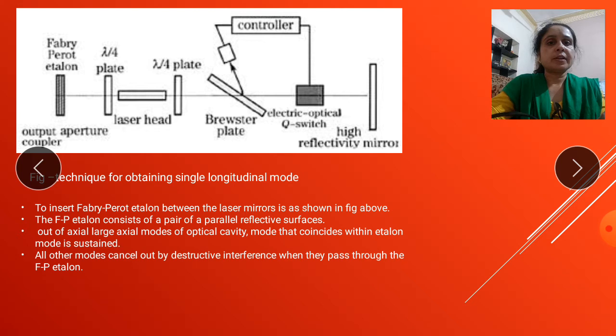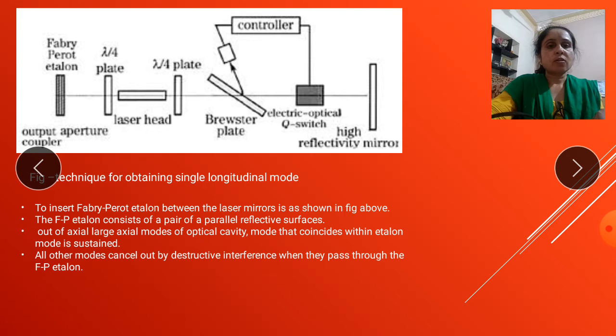Some modes will be generated from that coinciding axial mode of the optical cavity, and due to that optical phenomenon we get the reflection of the laser beam in front of the high reflectivity mirror. All other modes cancel out by destructive interference when they pass through the Fabry-Perot echelon.